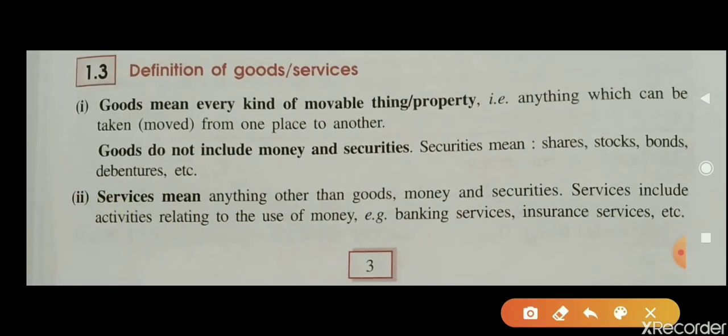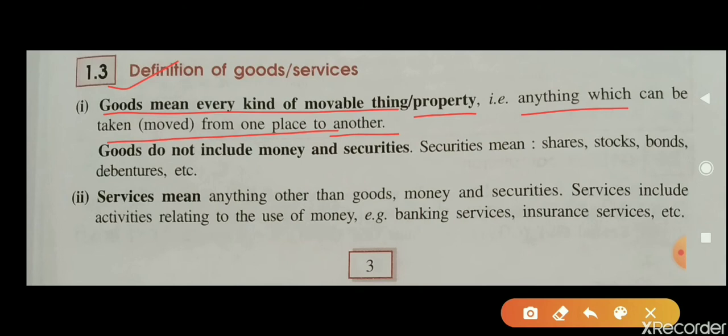Next, I told you I will tell you what is goods and what is services. Goods mean every kind of movable thing, property, anything which can be taken from one place to another.